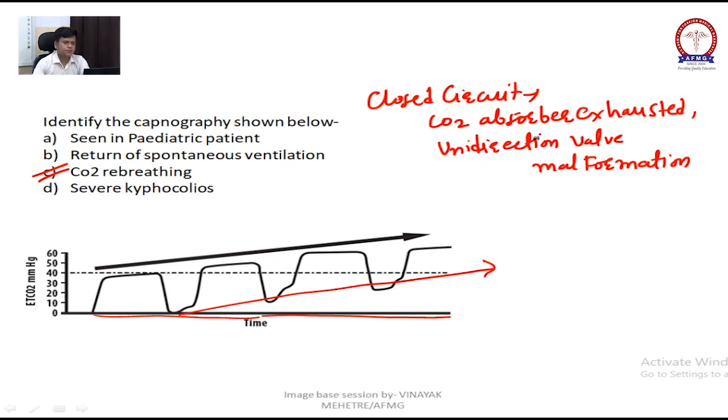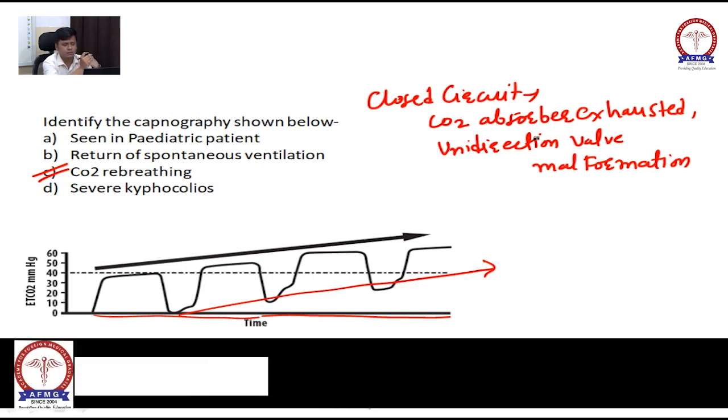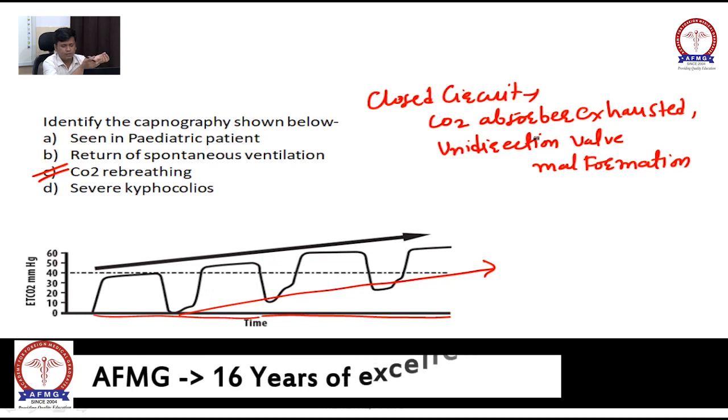The valve present in the closed circuit was unidirectional. It was opening one sided, right? And the CO2 absorber which we used, soda lime or baralyme, is getting exhausted. Means so much CO2 filled in that it became full, and then where will the carbon dioxide go? It will go back into the patient, right? And if the valve is also faulty, then it will function differently, right?